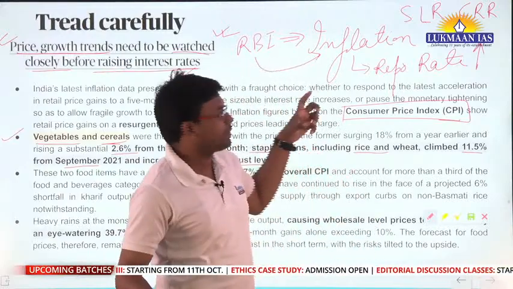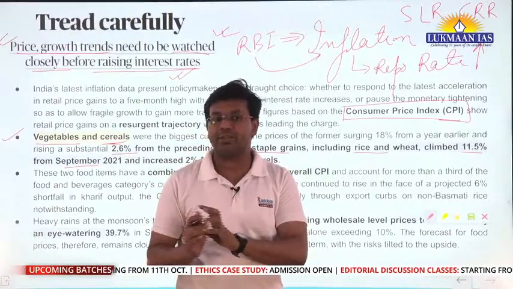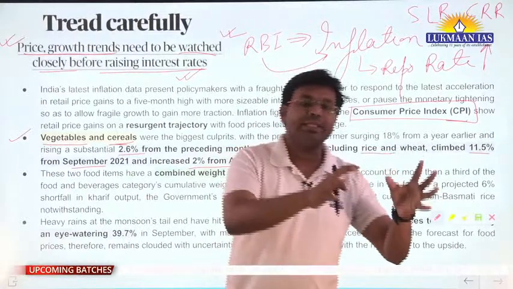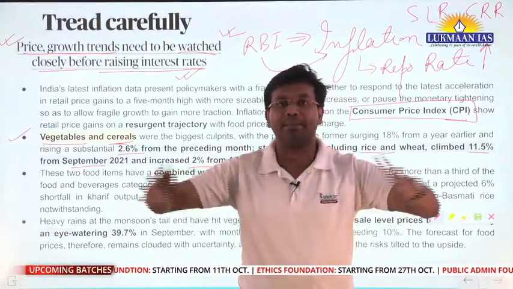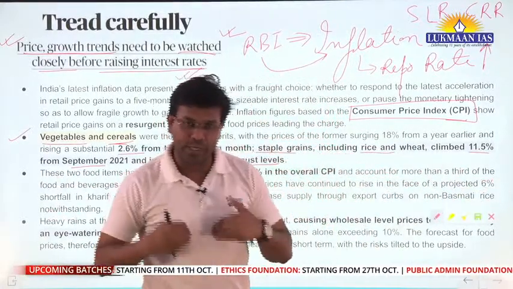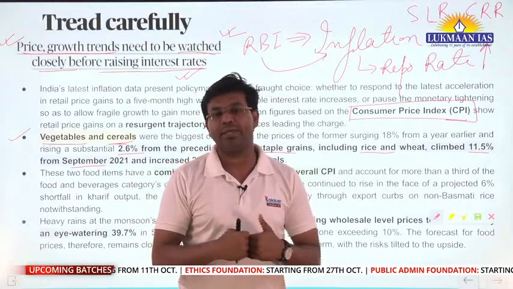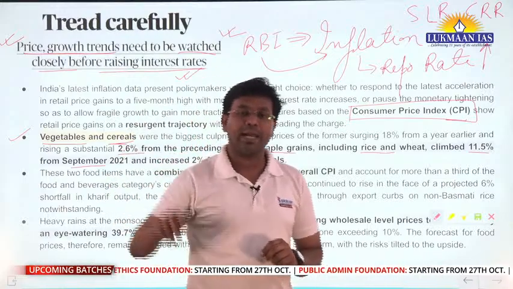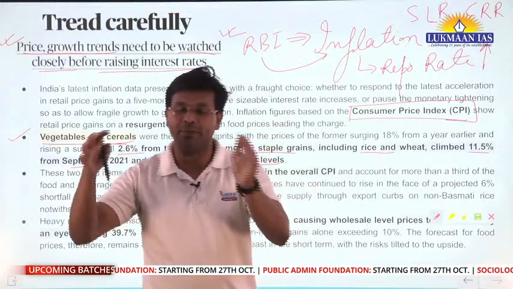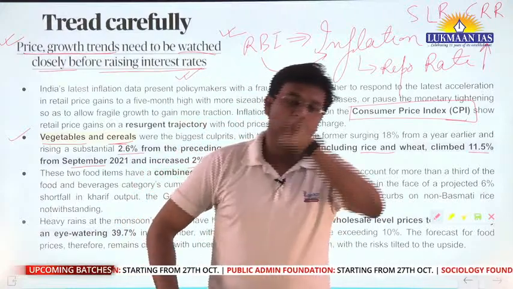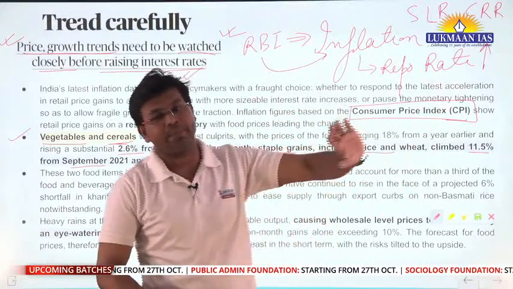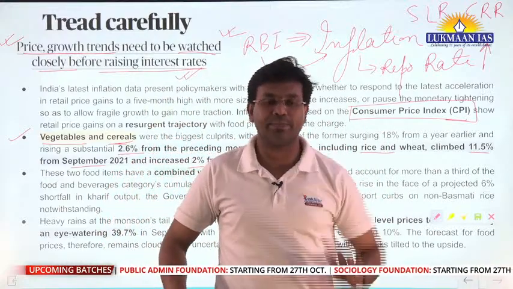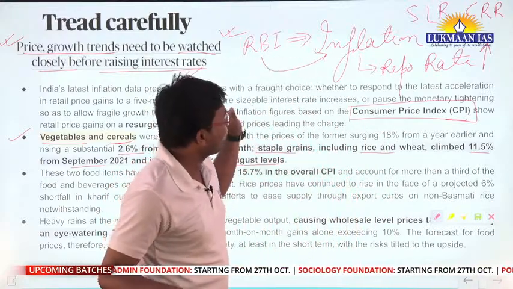CRR, the cash reserve ratio, is the percentage of the total deposits that the banks keep with the Reserve Bank of India. For example, there are many scheduled commercial banks. We as customers of the bank deposit our money into the bank. But the bank does not keep all the money with itself. It gives some of this money to the RBI as security, as a deposit, and this is a non-interest-bearing instrument.